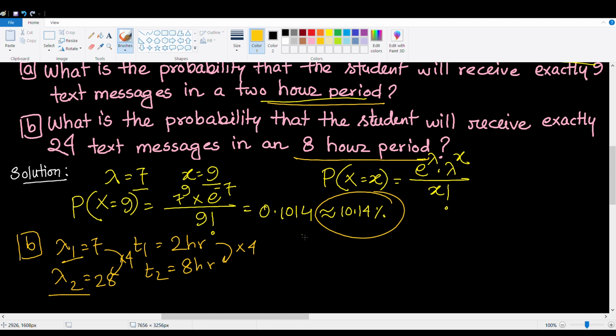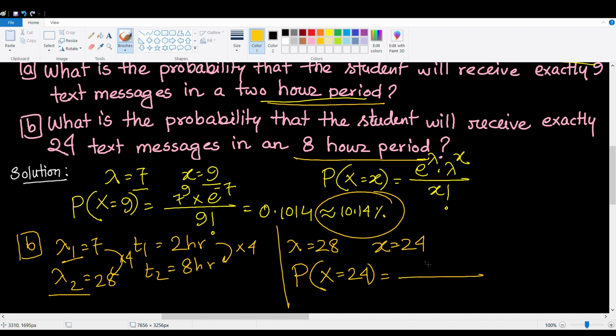So that's the new mean value. Now let's rewrite what we know. So lambda equals 28 for problem B, and x has to be 24, right? Because you want to calculate the probability that the student will receive exactly 24 text messages in an 8-hour period. So x is 24. Now p of x equals 24.